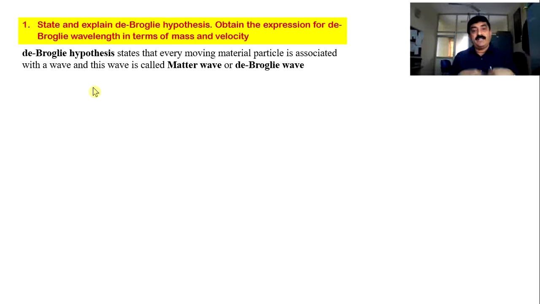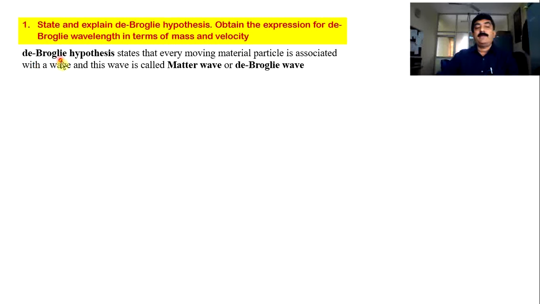So this finally led to the formulation of wave particle dual nature. All physicists accepted that light behaves like a particle as well as a wave. So after the success of wave particle duality, in 1924 de Broglie came out with this statement.